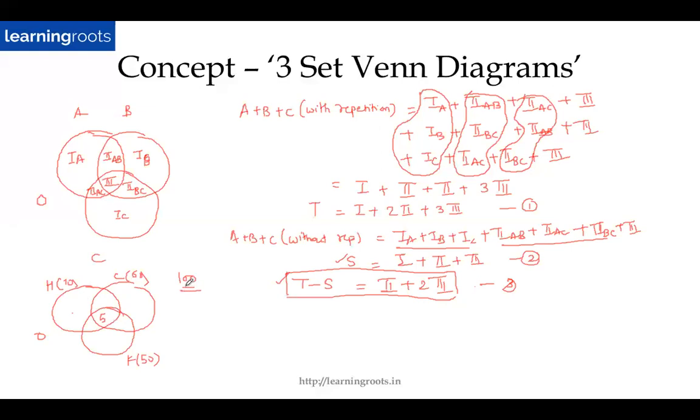So 100 is the number of students. And this is 0 here outside. So if I add them up, then it will be 100, right? So S becomes 100 in this case. What about T? T is nothing but the addition of the 3 sets, including the overlap. So T is nothing but this plus this plus this, right? So in this case, it is nothing but 70 plus 60 plus 50, which is 180. So T minus S will be equal to 80, and 80 is equal to 2 plus 2 times 3.